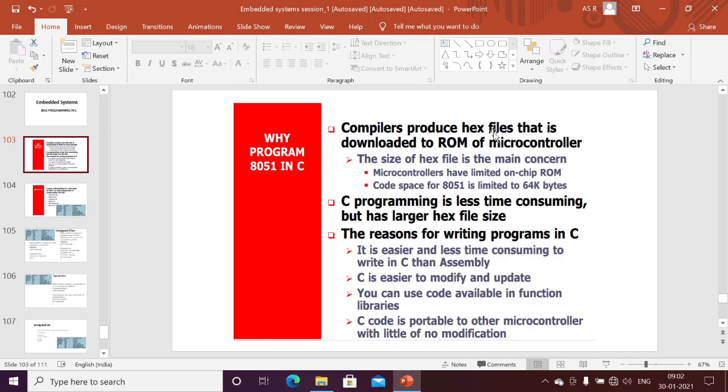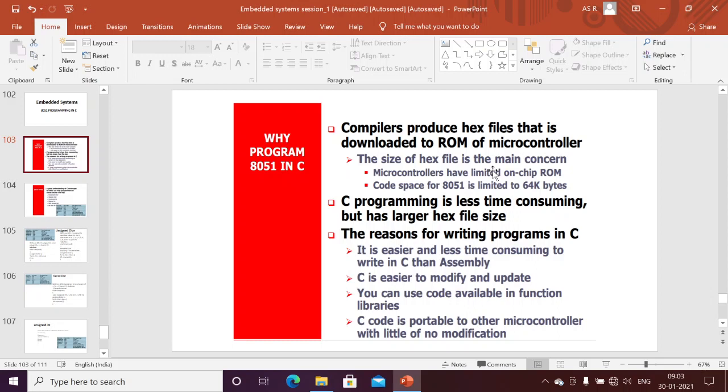The compiler produces a hex file that is downloaded to the ROM of the microcontroller. Here we write the program in the compiler and also generate the executable. That executable we flash to the ROM of our microcontroller. The size of the hex file is mainly a concern, because microcontrollers have a limited on-chip ROM.